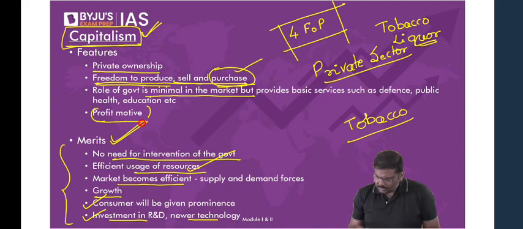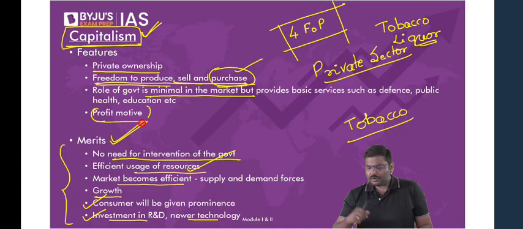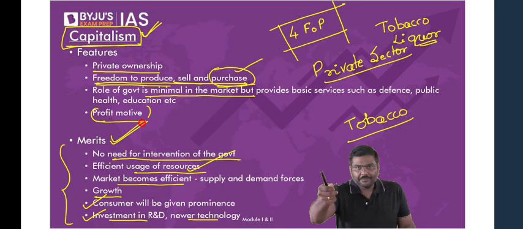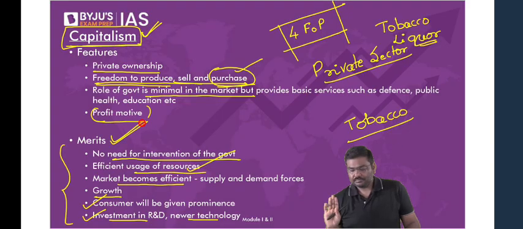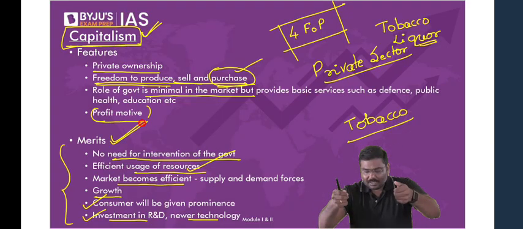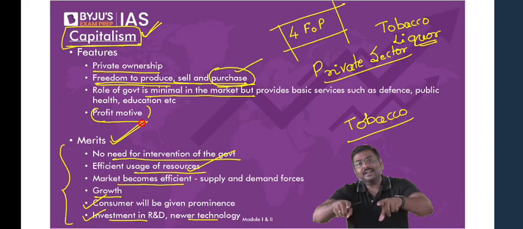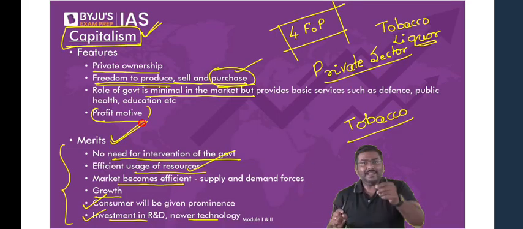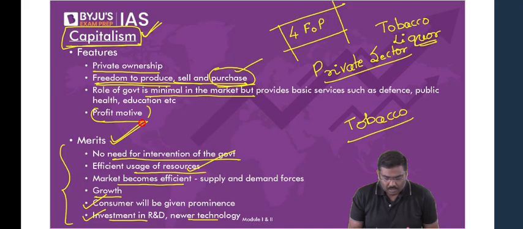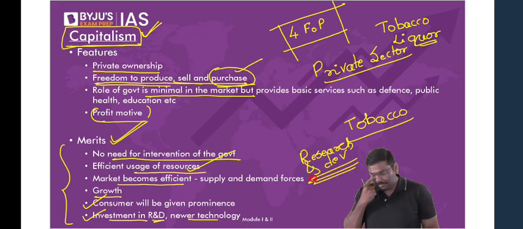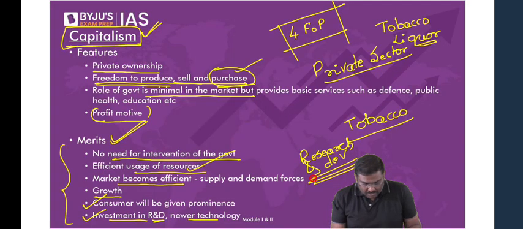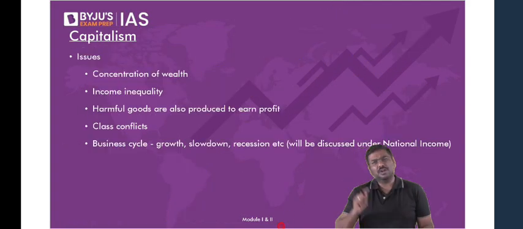Can we go forward? Explain purchasing once more, my dear. Because you have money, you will decide what you want to purchase in capitalism. Is it okay? Because you have money, you have the purchasing power. You will decide what you want to purchase. That is the purchasing power. Okay. What is R&D? R&D is basically research and development. Okay, done. Let me go forward.